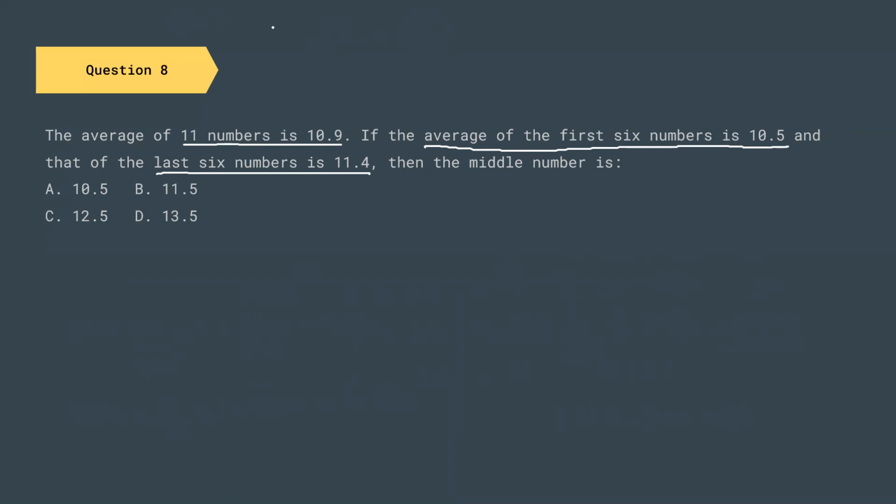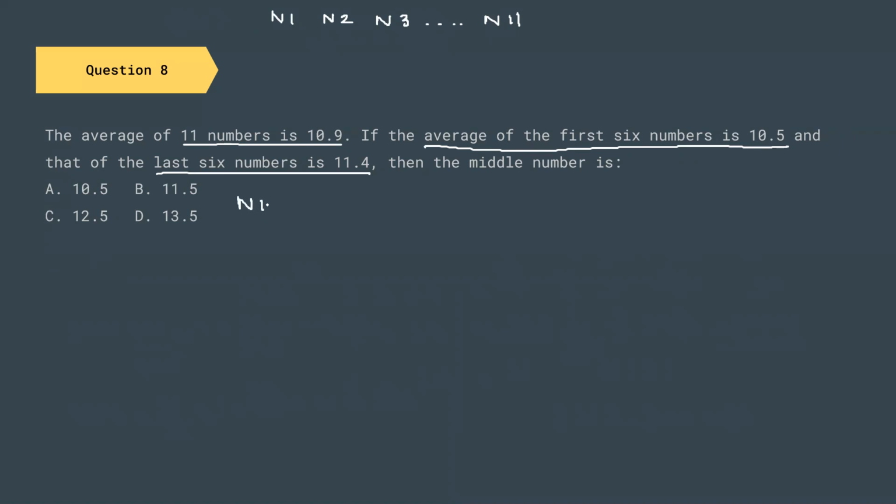Let us assume that the 11 numbers are n1, n2, n3, dot dot dot, till n11. These are our 11 numbers. So they are telling me that the mean of 11 numbers is 10.9. So what can I write?